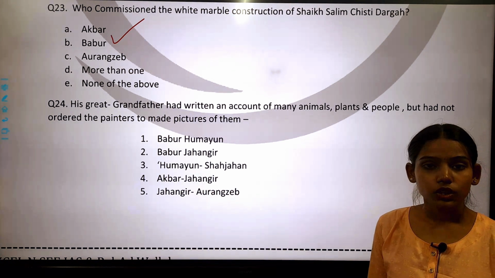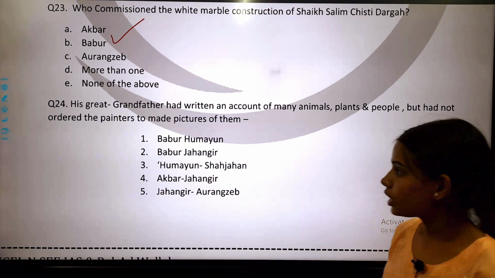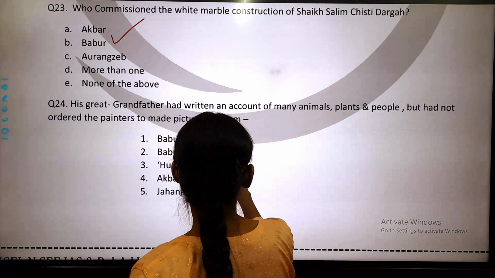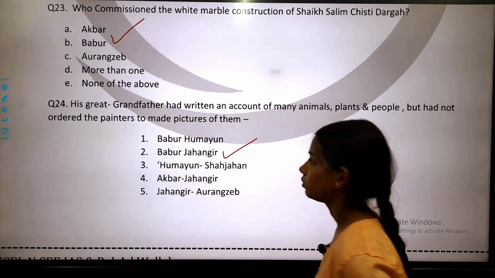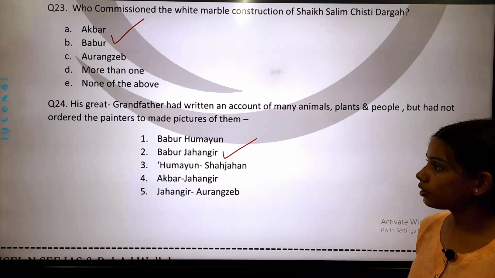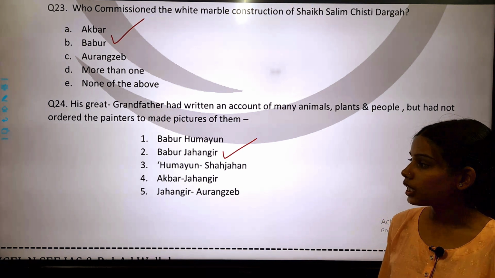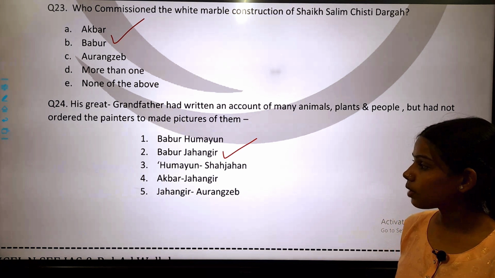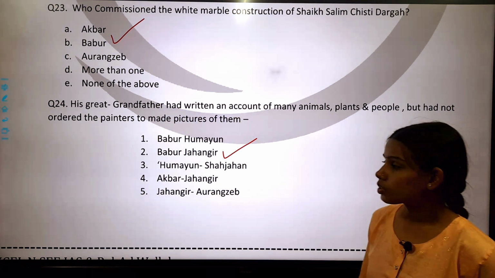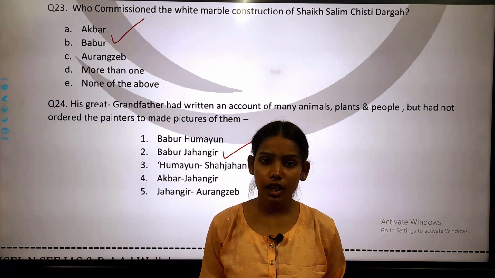So the correct answer of this question is option B, Babur and Jahangir. Babur and Jahangir had not ordered the painters to make pictures of them. So the correct answer is option number 2, Babur and Jahangir. So these are the questions which we have solved in today's class.